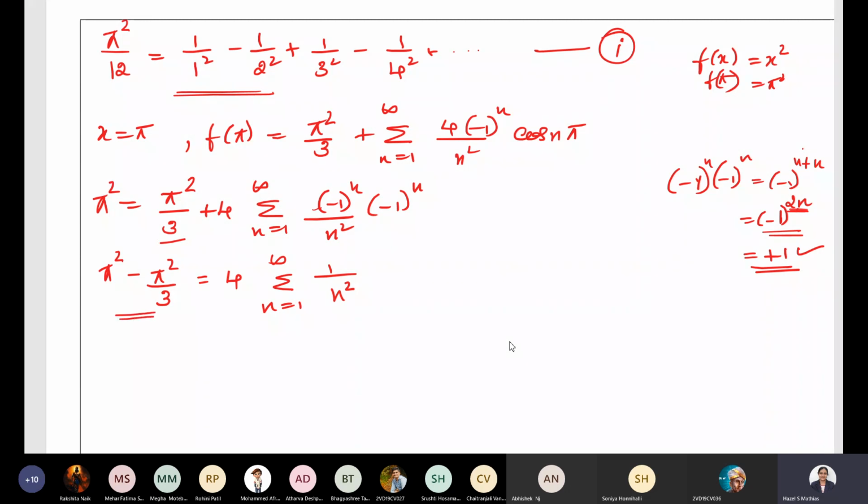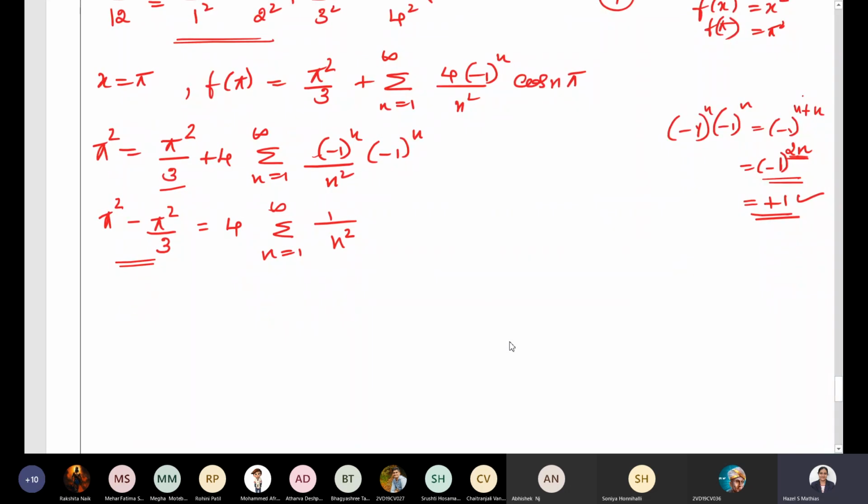And what do we get over here when you take the LCM? 3 pi square minus pi square. 3 pi square minus pi square is 2 pi square divided by 3, and you can take this 4, so it will become divided by 4. So that is equal to, now expand this. So on expanding, what do we get? 1 by 1 square plus 1 by 2 square plus 1 by 3 square plus 1 by 4 square, etc.